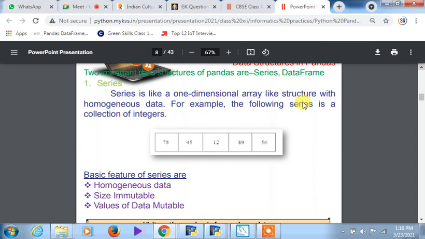So what is a series? A series is like a one-dimensional array-like structure with homogeneous data. You can see that, like an array, they have taken out a single reference, and it has been divided into several things. The difference between a series and a list or data frame is that it cannot hold heterogeneous data. It can only accept homogeneous data, and the size is immutable. Size you cannot modify, whereas the values can be modified because the data is mutable.